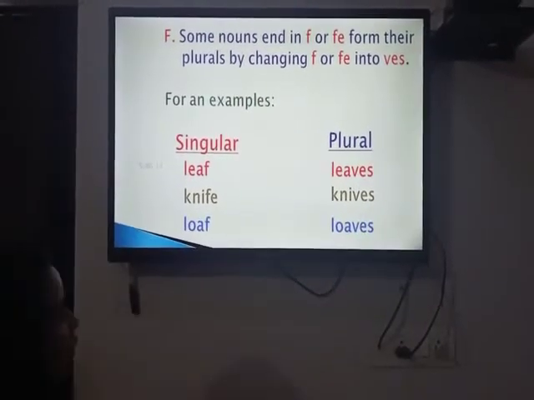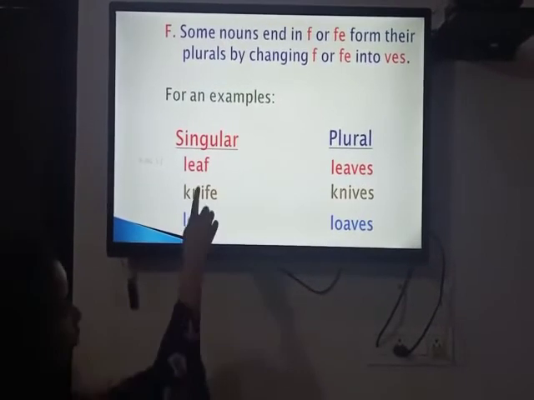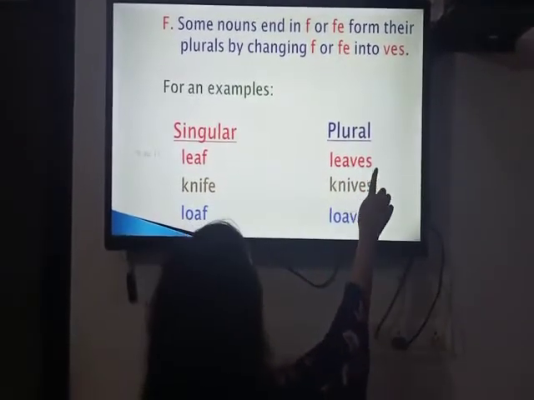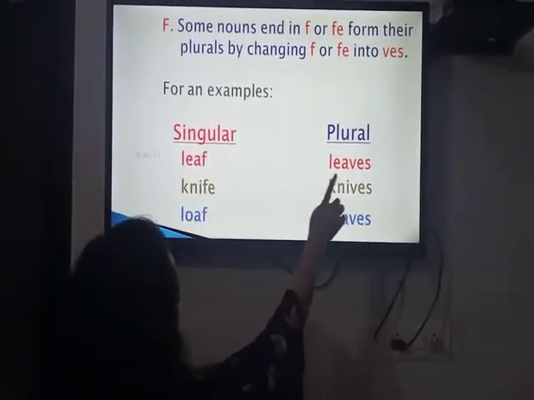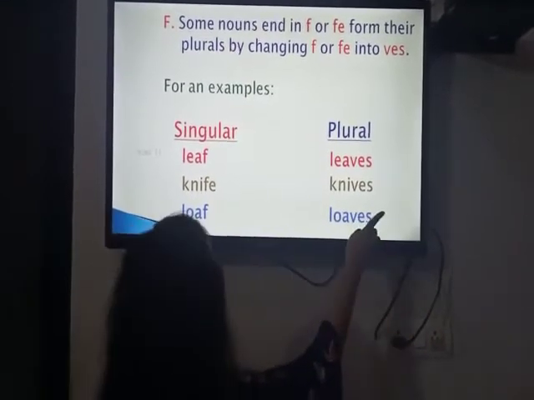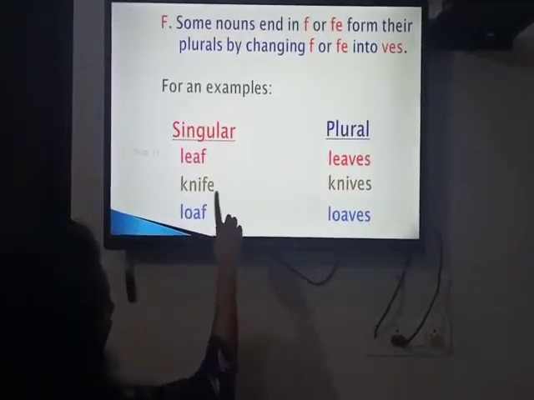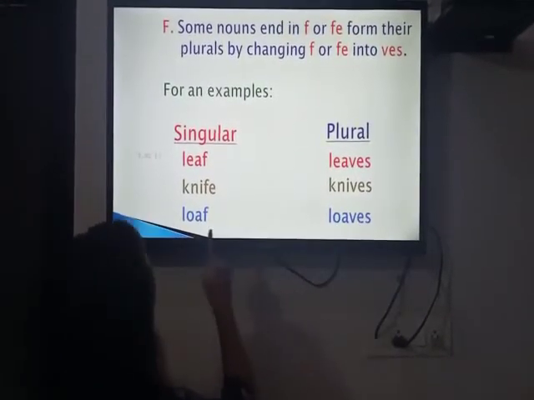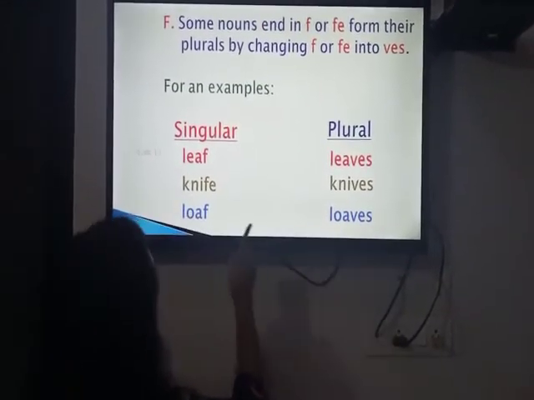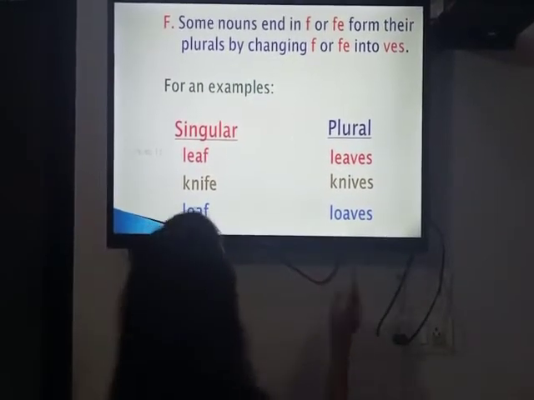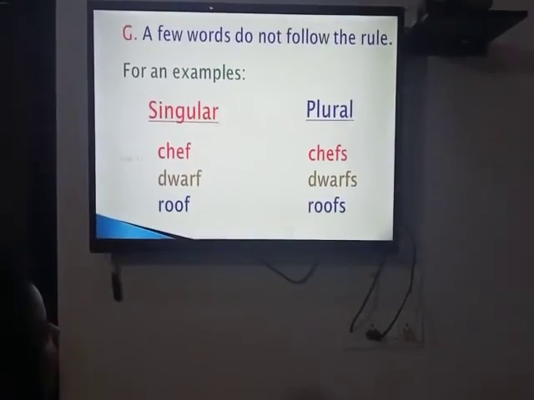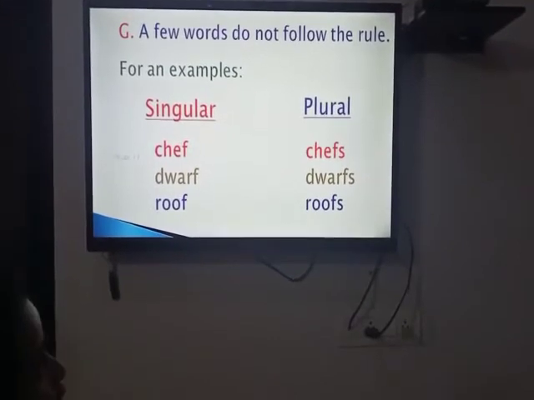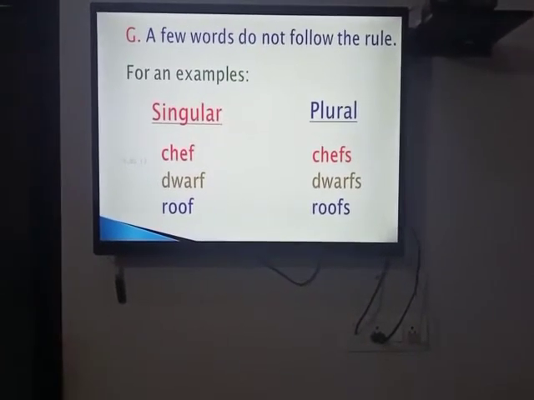In place of f, what do we put? VES. Knife, knives. In place of fe, what did we put here? VES. Loaf, loaves. In place of f, what did we put? VES.